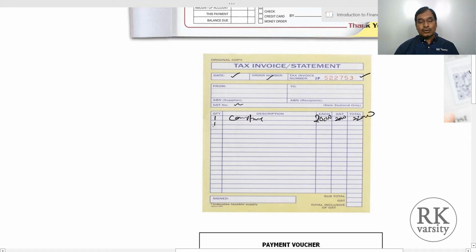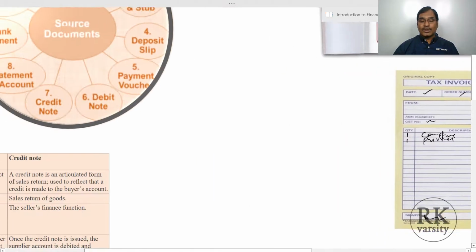Similarly, you also buy one printer, and it costs you, let us say, 10,000 rupees, and GST at 10% is 1,000. So the total amount is 11,000. And you will have a subtotal and GST total and total amount including GST. So this is the final amount that you are going to pay. This is another example of a source document, that is an invoice.